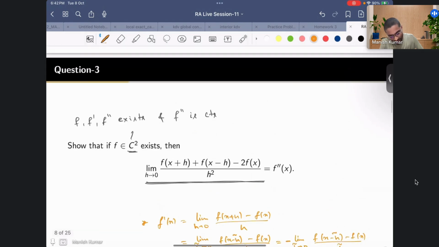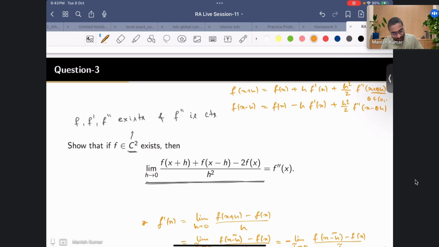f of x plus h can be written as f of x plus h times f prime of x, and then plus h square by 2 times f double prime of, let's say, x plus theta h, where theta belongs to 0, 1, so that this point lies between x and x plus h. In the same way, f of x minus h you can write as f of x minus h f prime of x plus h square by 2 f double prime of x minus theta h.